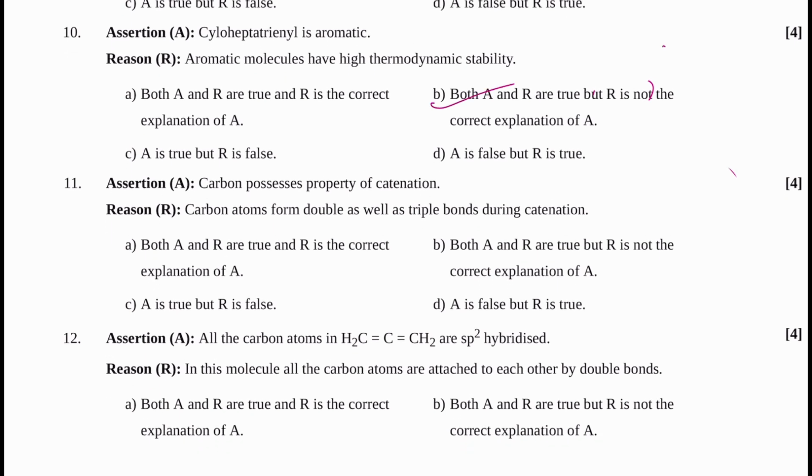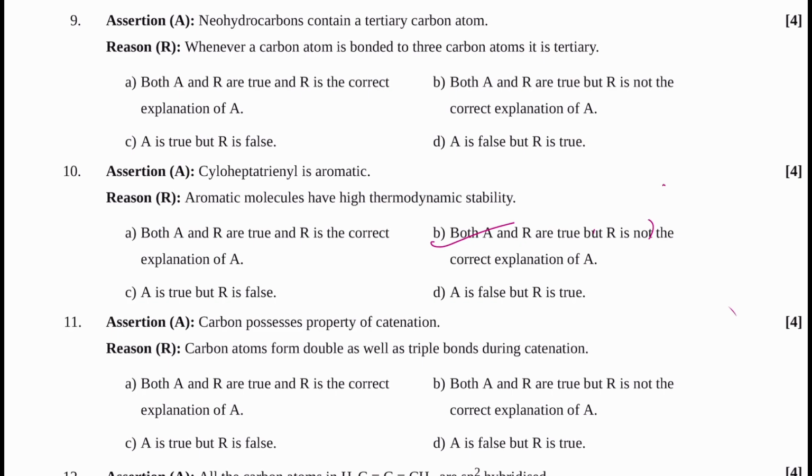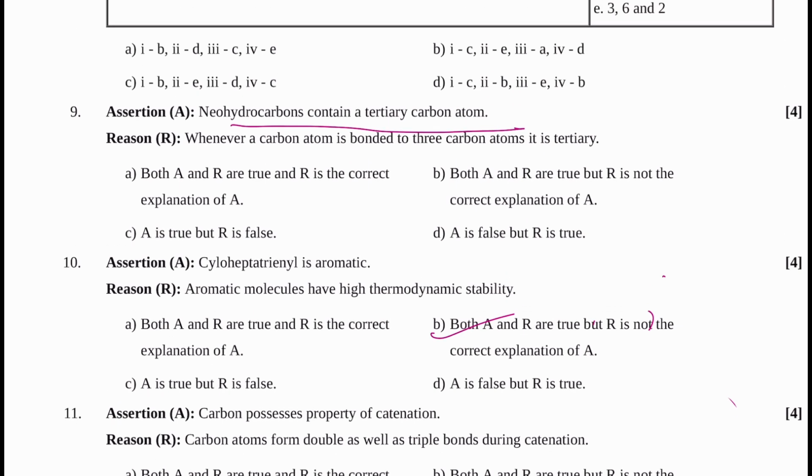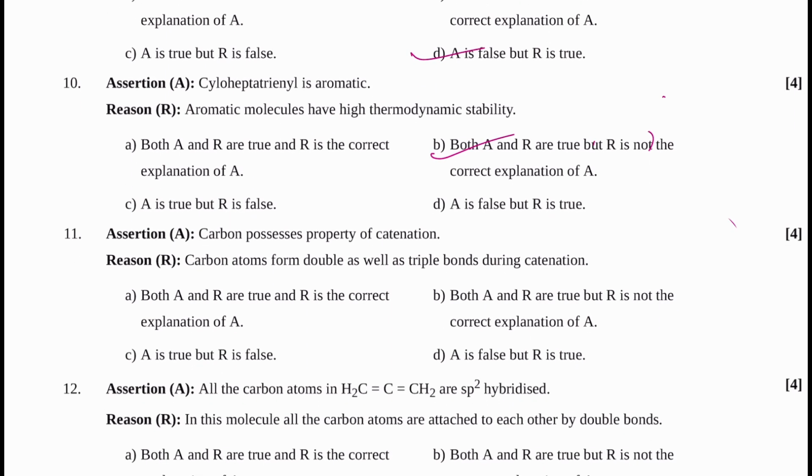For this one, B. Neo hydrocarbons contain tertiary carbon, wrong. This one is correct. So D: A is false, but R is true.